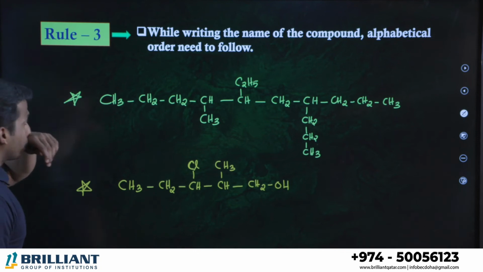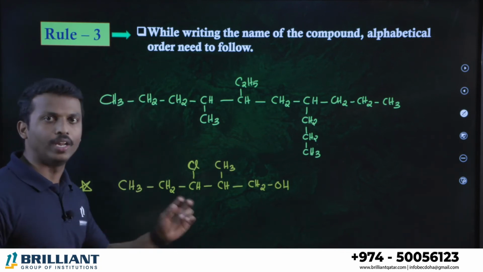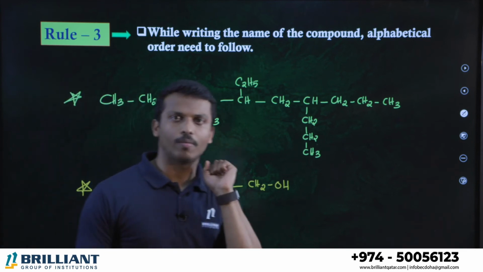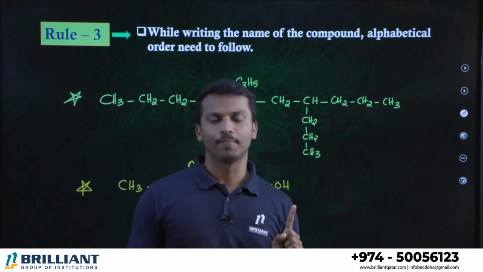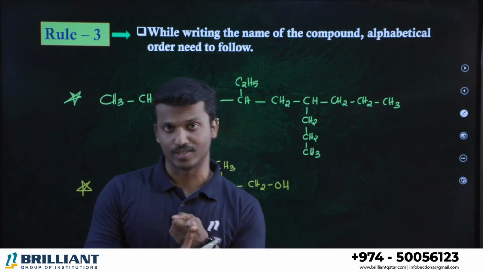Rule number 3: while writing the name of the compound, alphabetical order needs to be followed. What is the first rule? Can you remember? The first rule says to identify the parent chain or the longest chain.